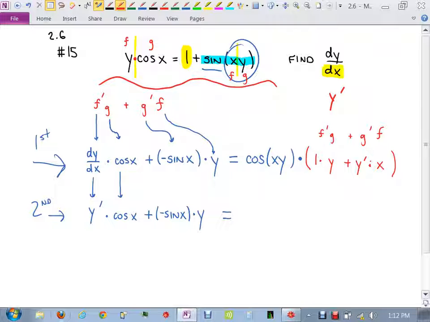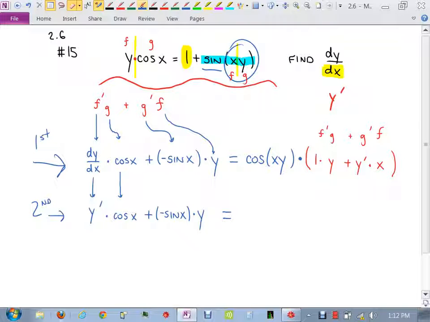What do you think is the most common mistake I see for that part in red on the right side? What do you think the most common wrong answer I get is? I usually get 1 times y prime inside there instead. And that's differentiating each one, but not applying the product rule, right? You can't do that.